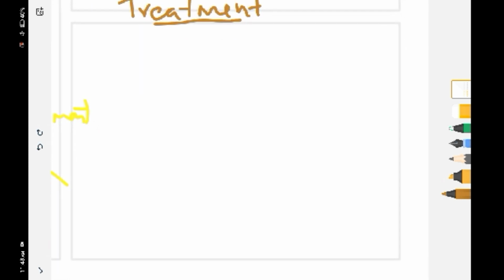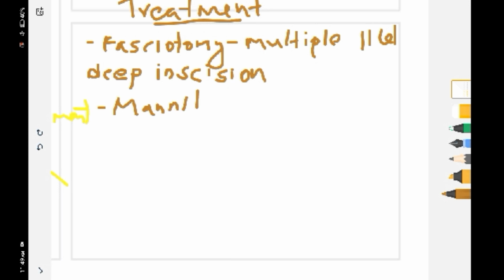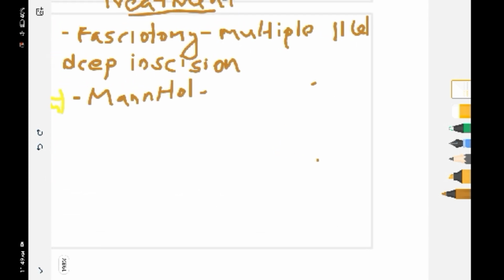Now for the treatment. What is the treatment for crush syndrome? Fasciotomy. When the pressure or tension increases, fasciotomy is the best option that we have. It is multiple parallel deep incisions in the limb.